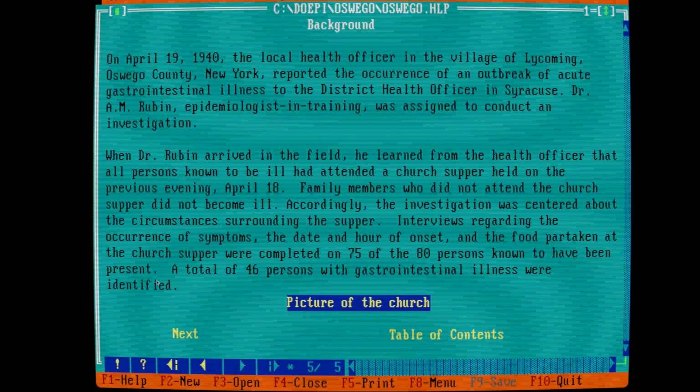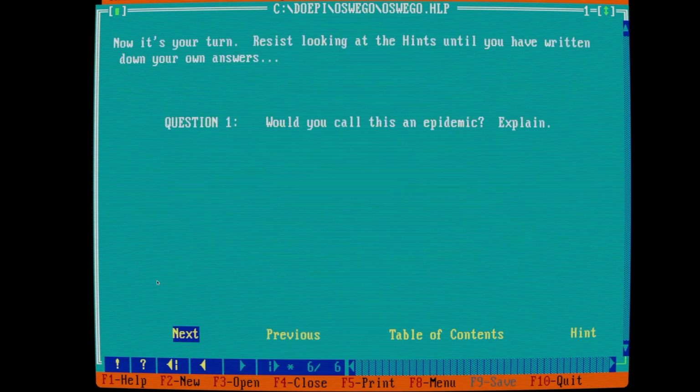Okay, so he says all persons known to be ill had attended a church supper held on the previous evening of April 18. Family members who did not attend the church supper did not become ill, so that's highly suspect, right? Interviews regarding the occurrence of the symptoms, the date and hour of the onset, and the food partaken at the church supper were completed on 75 of the 80 persons. All right. 46 persons with GI were identified. GI, gastrointestinal illness.